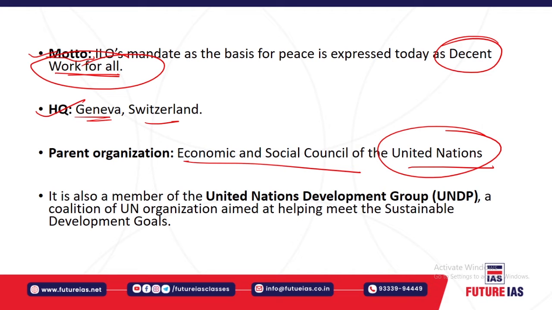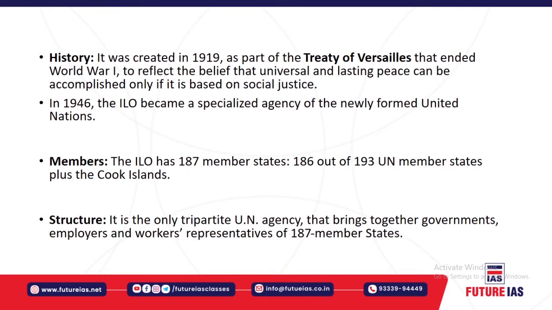And the council plays a very crucial role in fostering international cooperation, specifically for development across the world. It is a member of the United Nations Development Group, and it is also meeting the sustainable development goals across the world. If you look at the history of the International Labour Organization, it was created in 1919, so it is one of the oldest organs of the United Nations family.